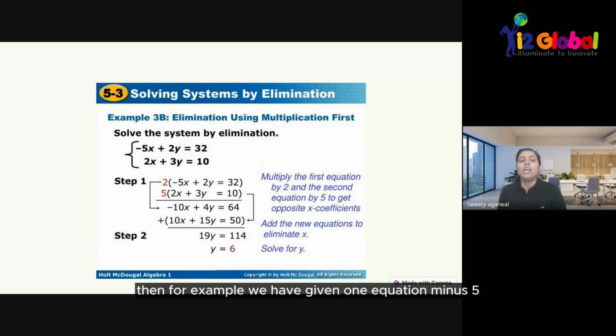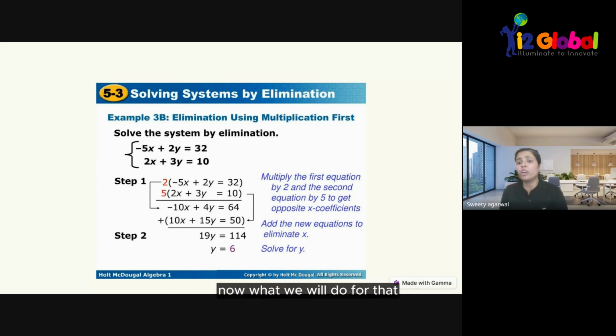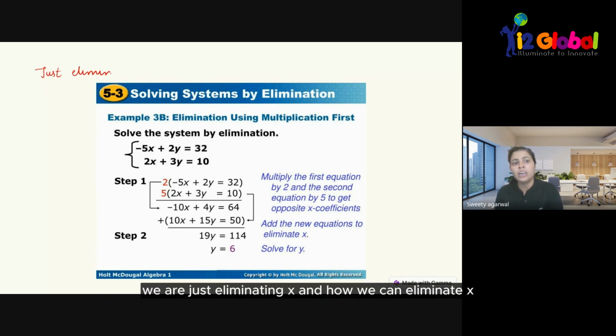How to do that? For example, we are given one equation, minus 5x plus 2y equals 32, and the second equation is 2x plus 3y equals 10. Now what will we do? We will multiply the first equation by 2 and the second equation by 5 to get opposite coefficients. What we are doing is eliminating x. And how can we eliminate x? By multiplying by the coefficients in the other equation.